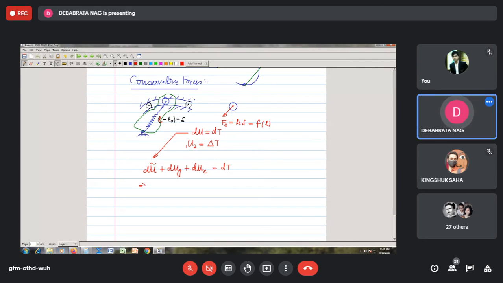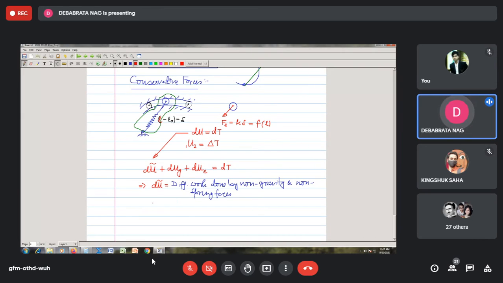Now, further from our foregoing discussions, I can write that dU tilde is the differential work done by non-gravity and non-spring forces, or you can say the differential work done by all forces other than gravity and spring force.